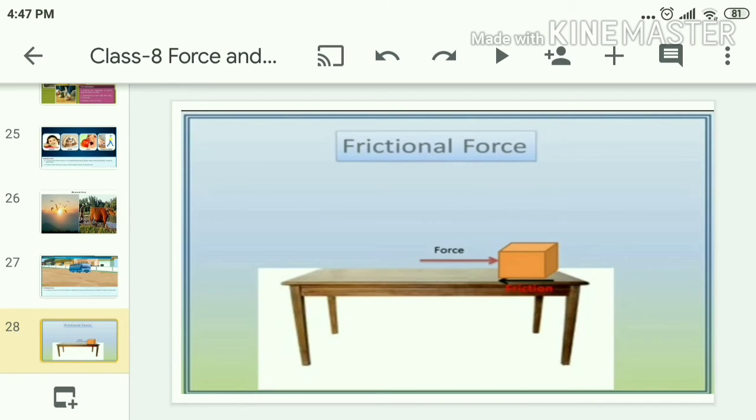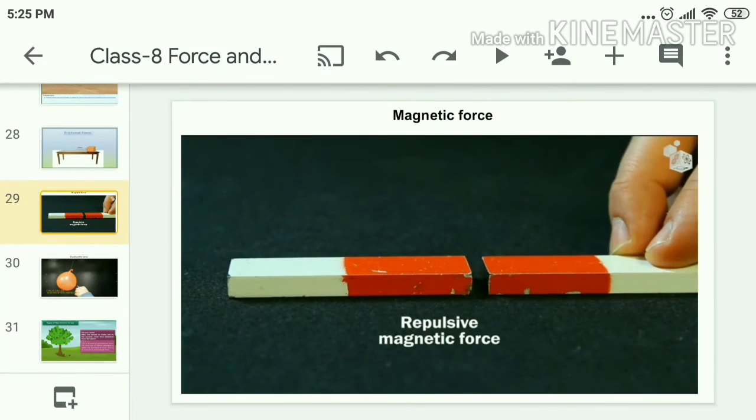Now we are going to see how a force is exerted without contact between two objects. What is meant by magnetic force? The force exerted by magnets is nothing but magnetic force. It is an example of non-contact force. Here the force is exerted between two magnets without contact with each other. Now check how the attraction and repulsion take place between two bar magnets.